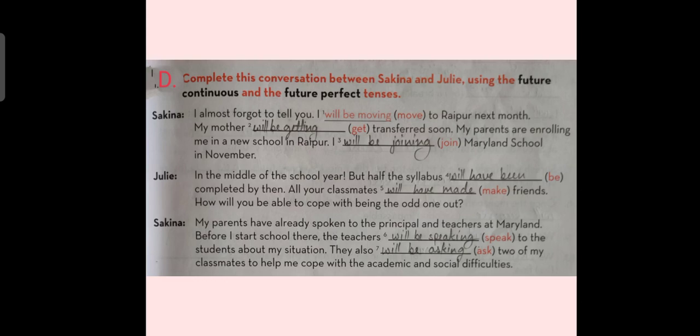Sakina, my parents have already spoken to the principal and the teachers at Maryland. Before I start school there, the teachers will be speaking to the students about my situation. They also will be asking two of my classmates to help me cope with the academic and social difficulties.